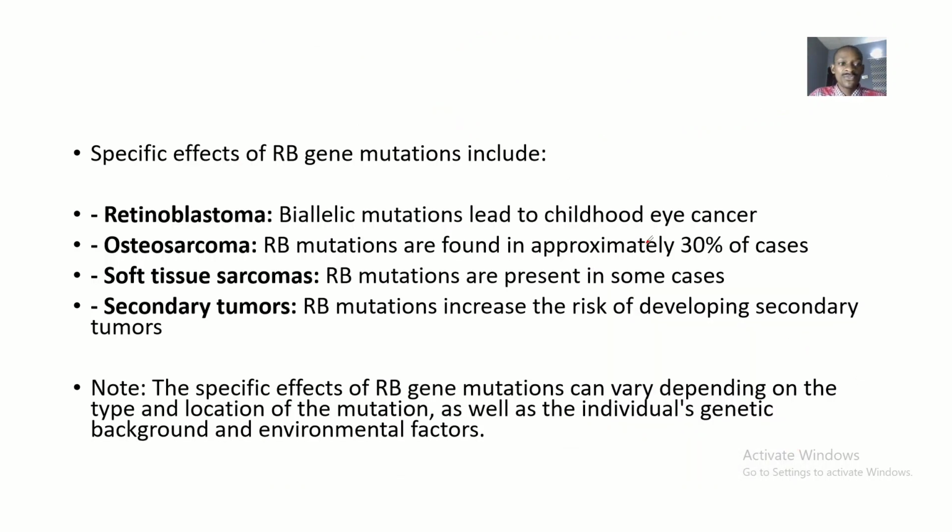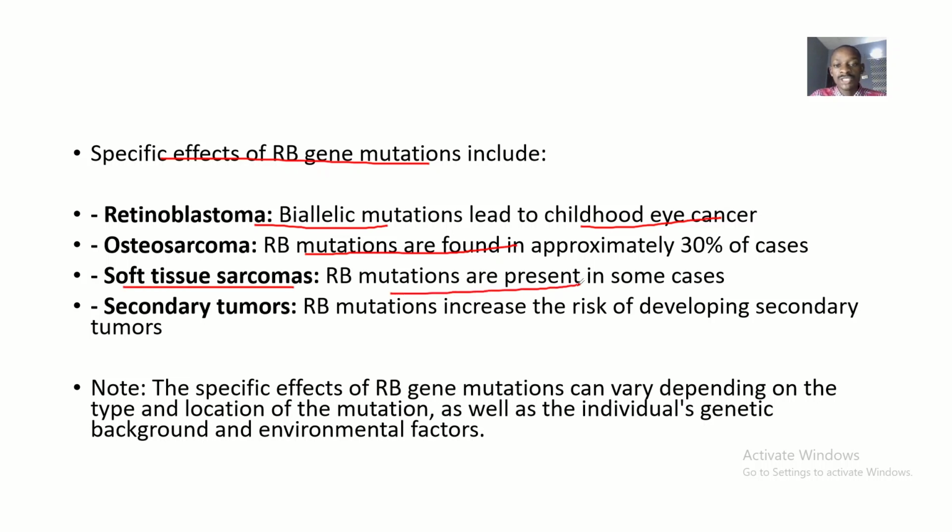Moving forward, specific effects of RB gene mutations include retinoblastoma, a biallelic mutation linked to childhood eye cancer. Then we have osteosarcoma, and this is basically affecting the bones. Anywhere you see osteo, it is affecting the bone. The sarcoma is cancer, so cancer of the bones. RB gene mutations are found in approximately 30% of osteosarcoma cases.